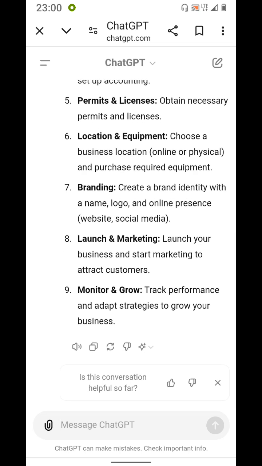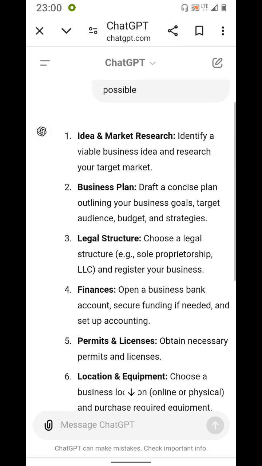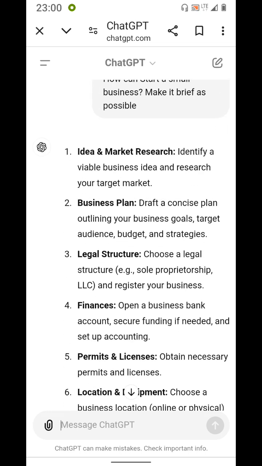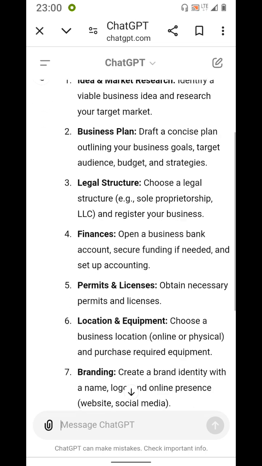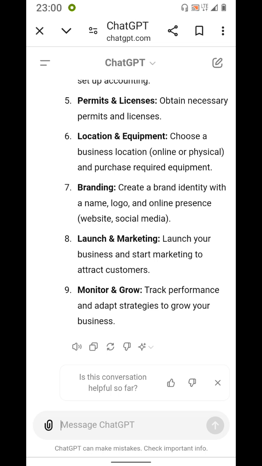Number eight, launch and marketing. Launch your business and start marketing to attract customers. And the ninth one, monitor and grow. Track performance and adapt strategies to grow your business. So you can see how ChatGPT can help guide you and give you a structured, step-by-step format of how to start a small business.